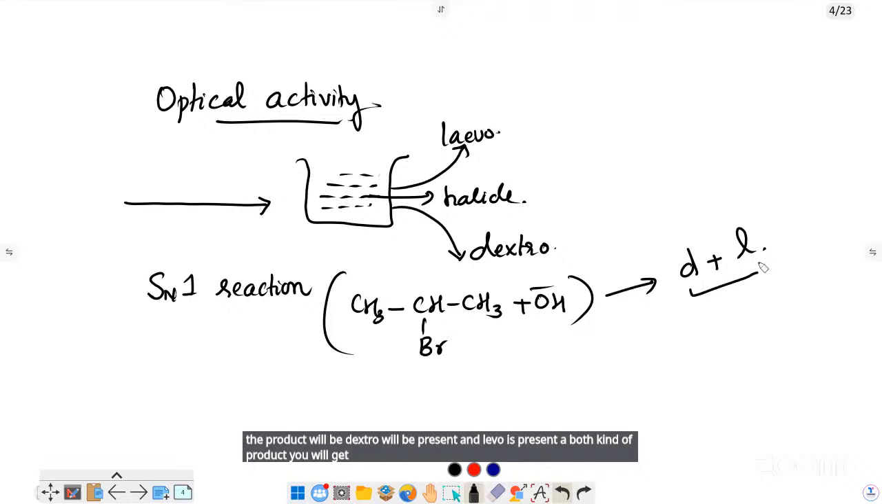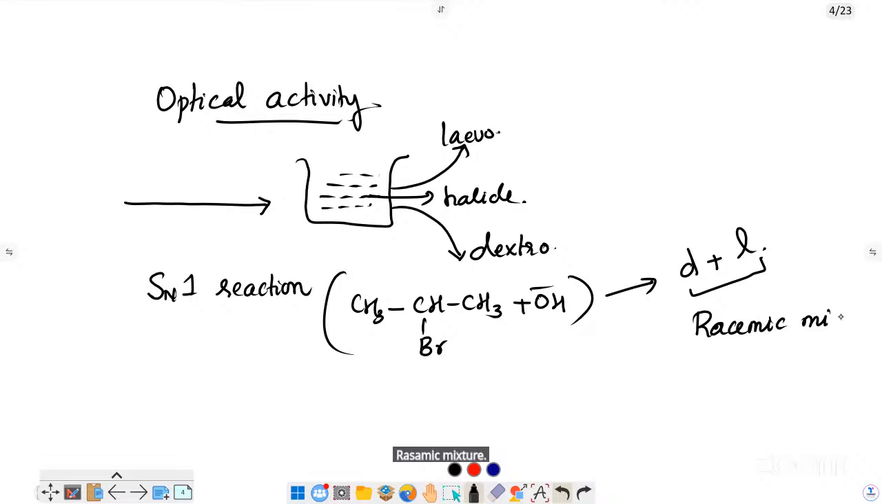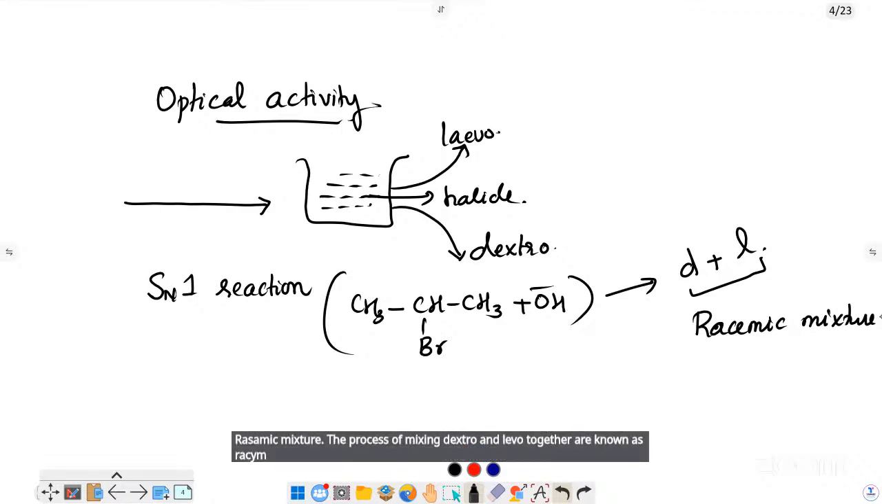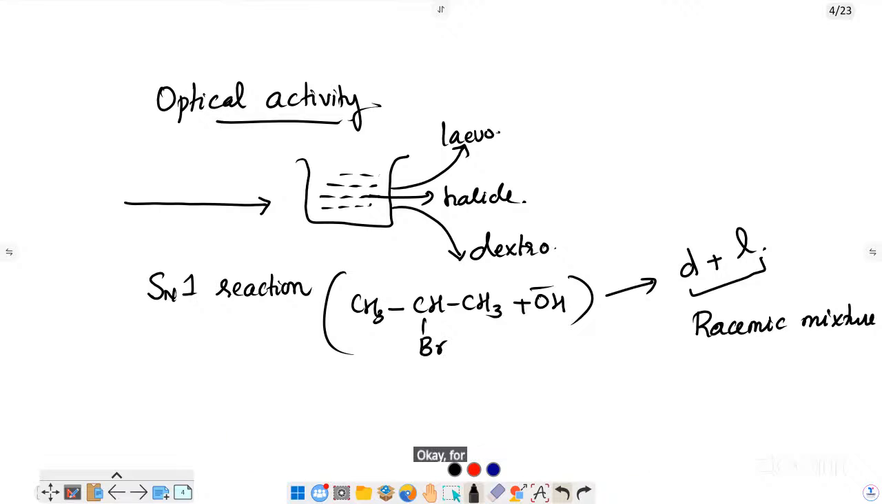So when you take dextro and levo in equal amount, that is known as a racemic mixture. The process of mixing dextro and levo together is known as racemization. So racemic mixture, racemization, for SN1 reaction. And for SN2, there is no racemic mixture; either dextro or levo will form.